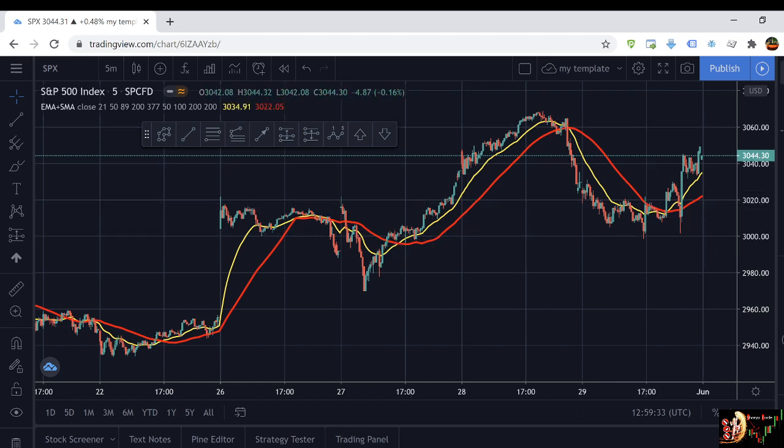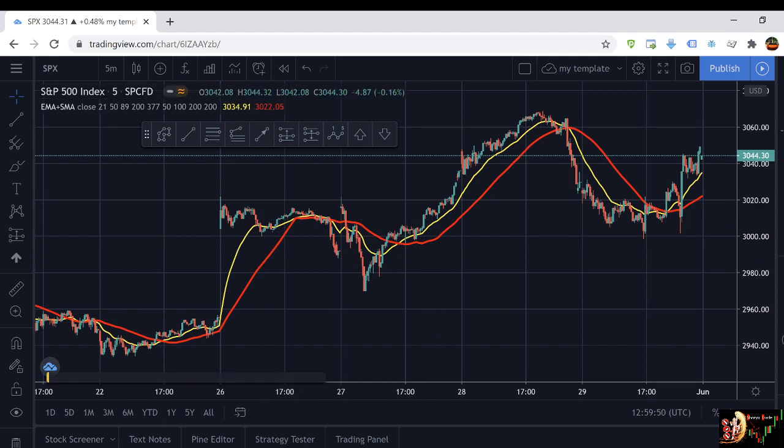We are going to take many pairs, whatever, and then we are going to try to find the setup first. Is it trending? Is it not trending? Is it bouncing off the 21 EMA? Do we have a good candle? And is it late to the party or not? Okay, so let's get started.